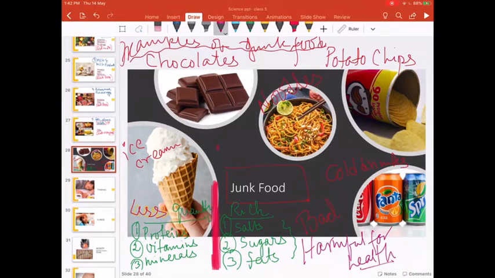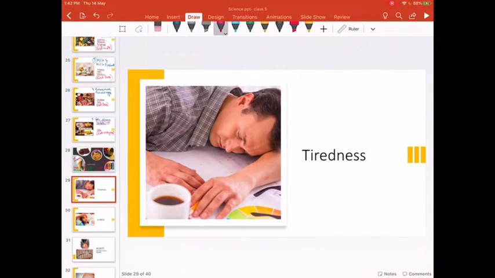And now why are they harmful for health? Because they have got few bad effects in our health. What are the bad effects? First one. Now see, junk food contains very little quantity of proteins.